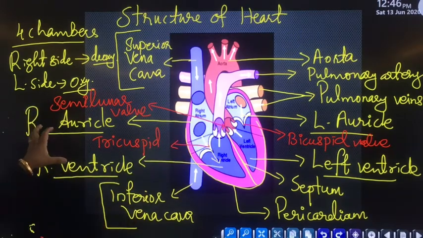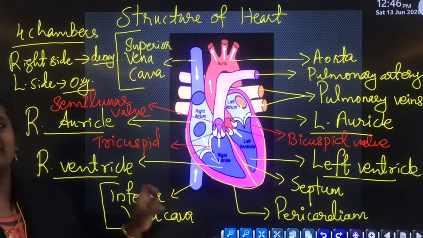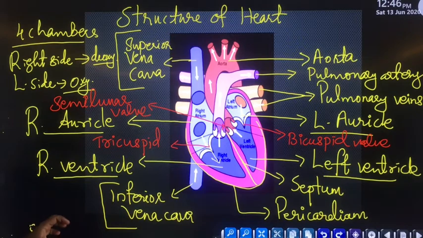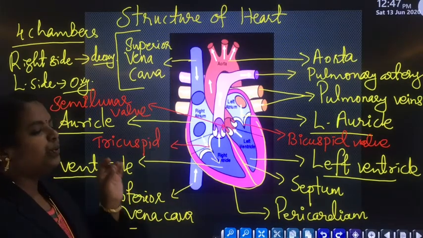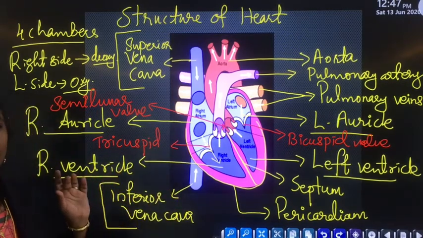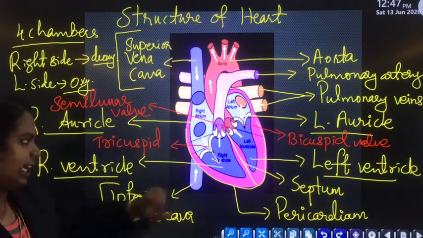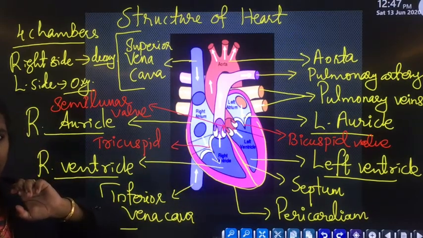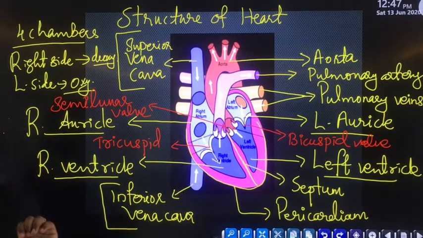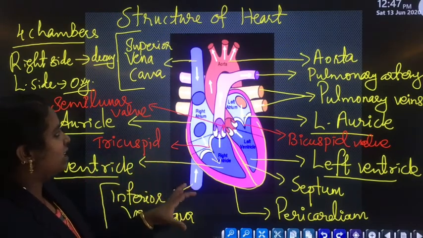The main function of these three main valves present inside the heart is to prevent backward flow of blood, as well as to ensure the unidirectional flow of blood. That means blood will flow from the right atrium to the right ventricle, then from the left atrium to the left ventricle. Clear? That is known as unidirectional flow towards one side. Clear? So once again I will explain it.